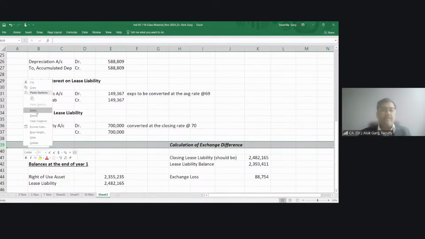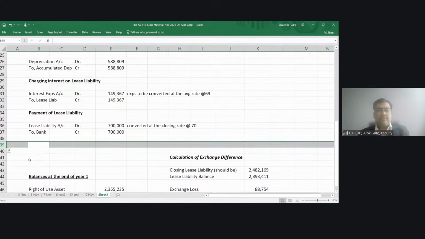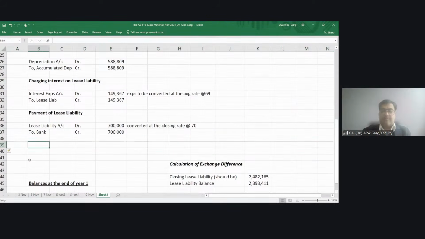What accounting entry needs to be passed? Recognizing of foreign exchange difference. What is the accounting entry?